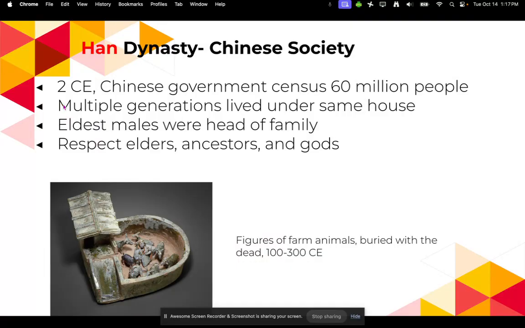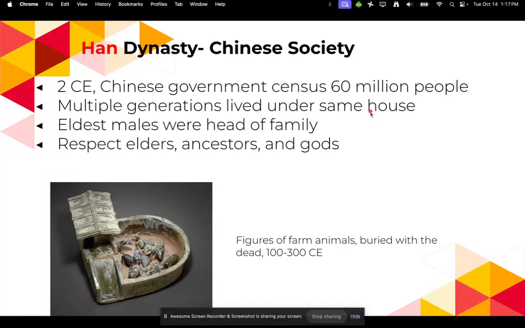So their census was very similar to how we do census today. We still have census in the United States as well. So pretty much people go out and they ask questions about like, how many people live in your house? How old are your family members? What do you guys do for a job? The Chinese government did that 2,000 years ago for 60 million people living in China. Wow, that is an incredible feat.